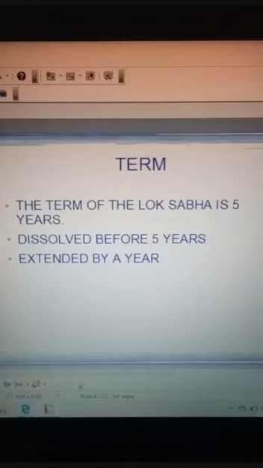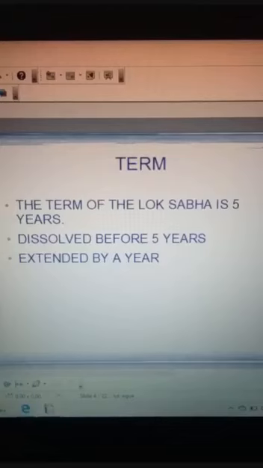It can be extended by a year during emergency, and when the Lok Sabha dissolves or the government falls, the membership of these members of Lok Sabha can also get reduced. Now we come to the next point.